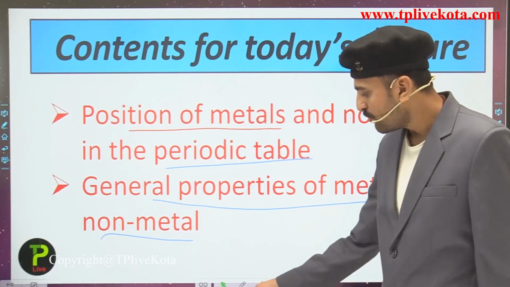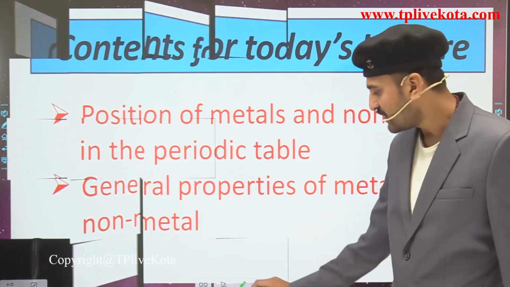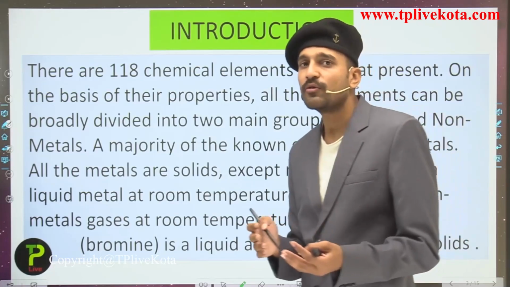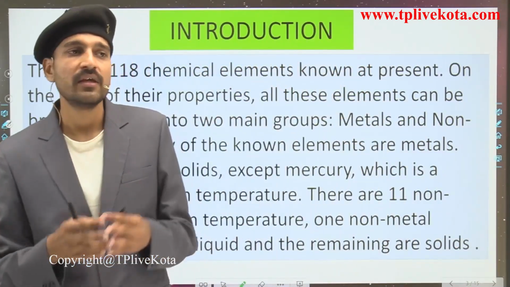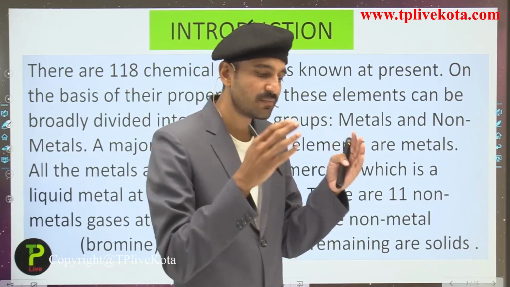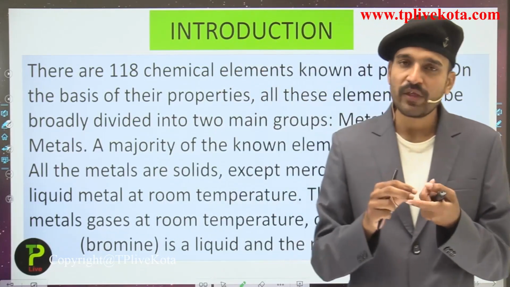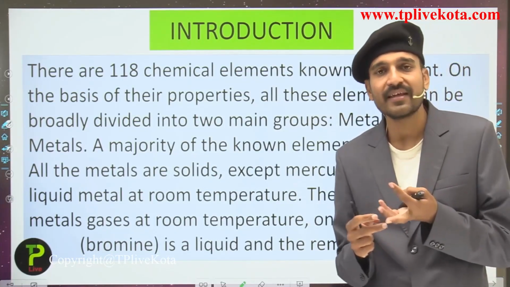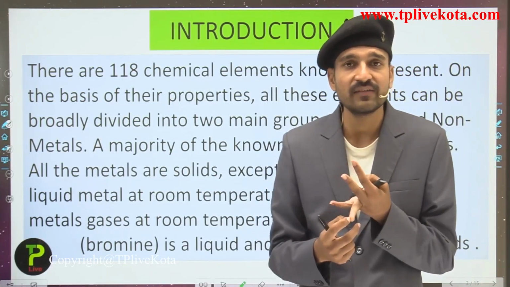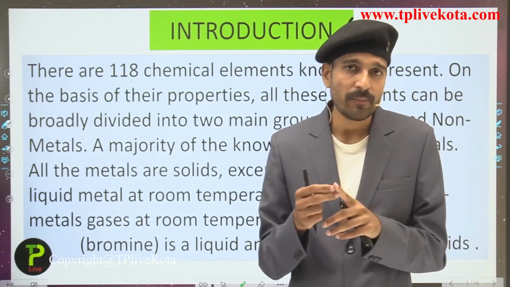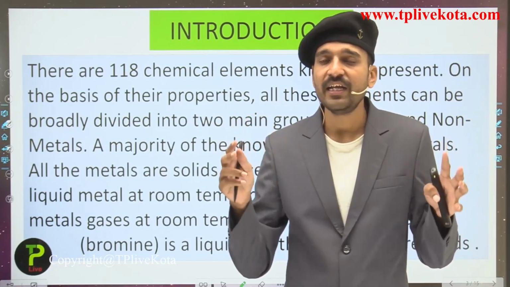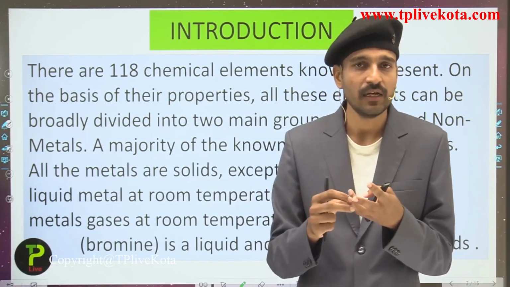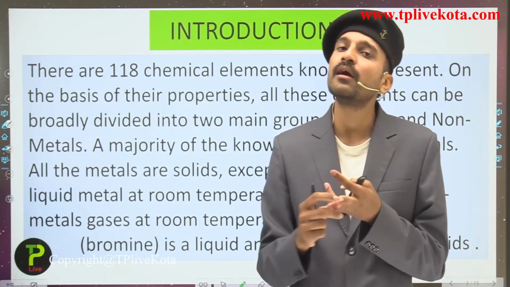So students, moving back to the second slide, here is the introduction that I have already told you about: out of the 118 elements, the elements are arranged and given a specific place in the periodic table. Out of them, many are classified as metals, many of them are classified as non-metals, and some of them are even classified as metalloids. But talking about the metals, they form a vast variety of the elements. That is, the number of metals present in the periodic table is very large in comparison to the metalloids and in comparison to the non-metals.